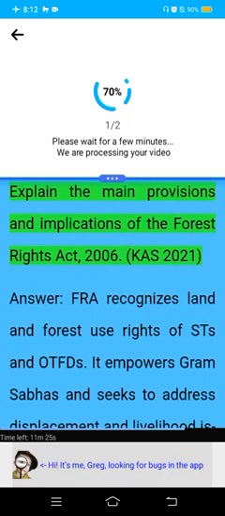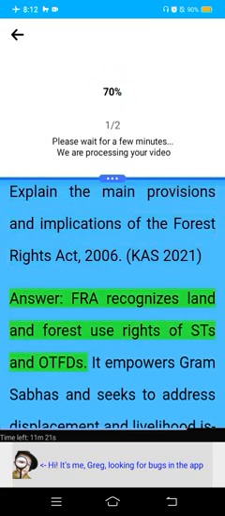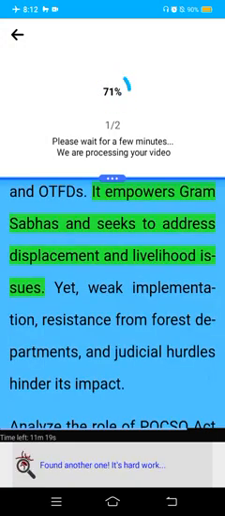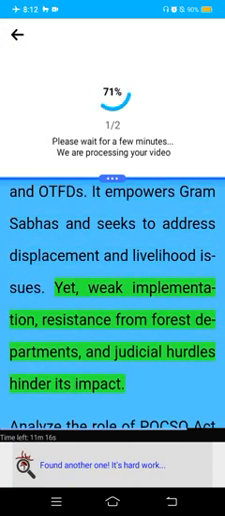Explain the main provisions and implications of the Forest Rights Act, 2006. CAS 2021. Answer. FRA recognizes land and forest use rights of STs and OTFDs. It empowers Gram Sabhas and seeks to address displacement and livelihood issues. Yet, weak implementation, resistance from forest departments, and judicial hurdles hinder its impact.